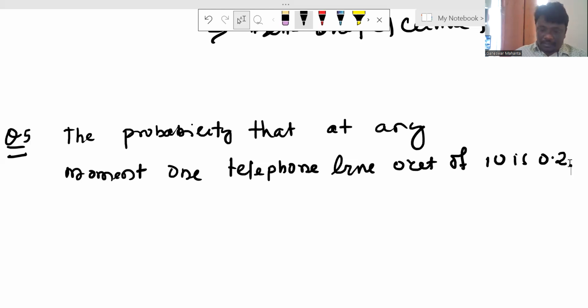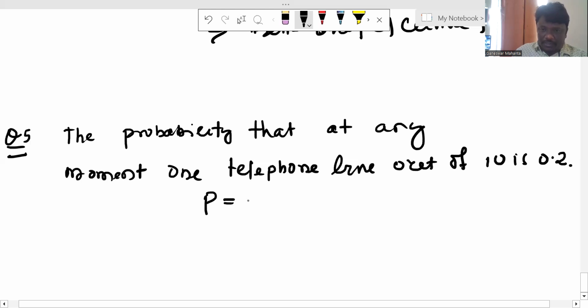What is the probability? Here you can define the probability of success, P, equal to 0.2. Then what is the Q value? Now Q is equal to 1 minus 0.2, that is 0.8.